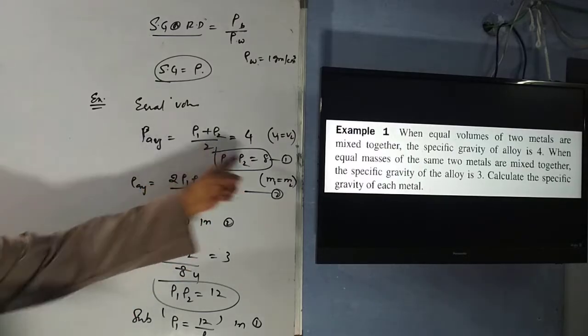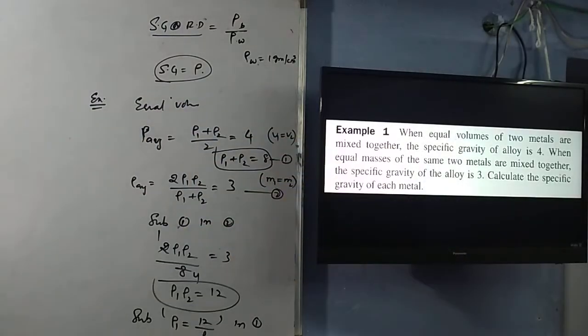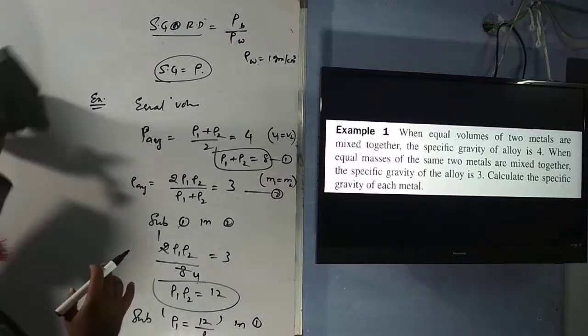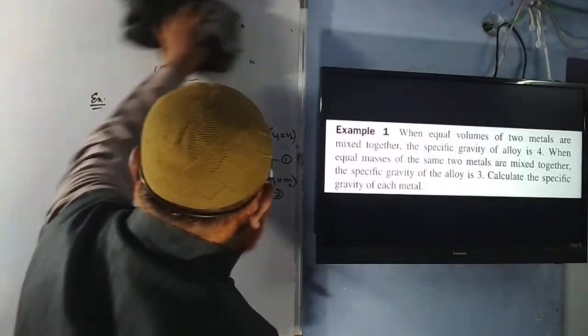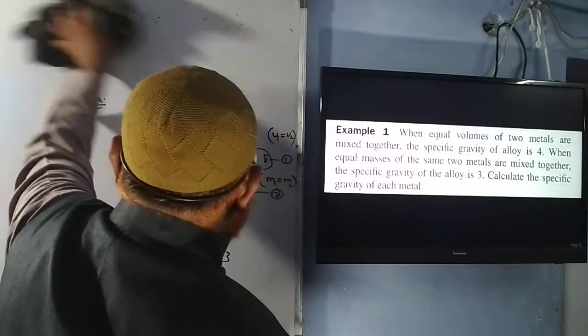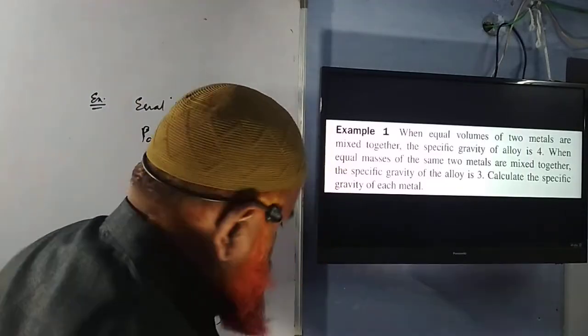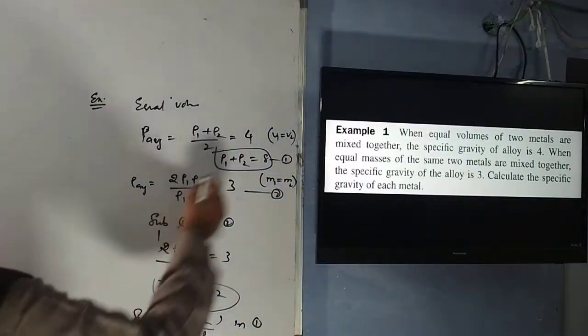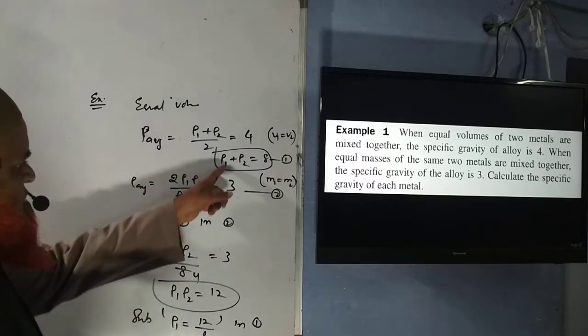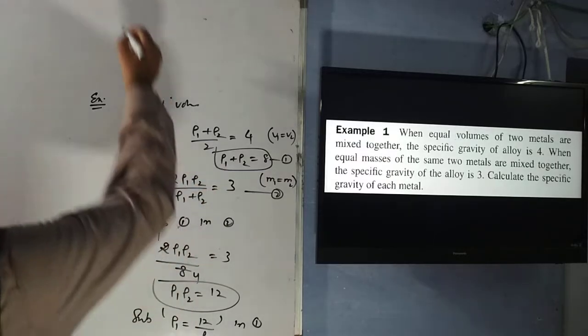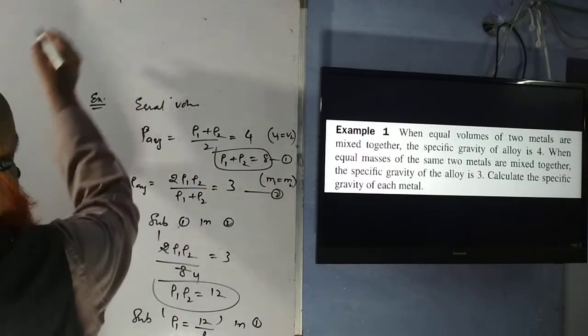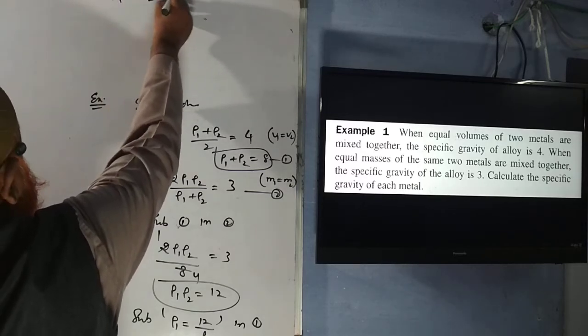Here we're going to substitute. Then what are we going to get? You'll get a quadratic equation. So let us write the equation once again: rho 1 plus rho 2 is equal to 8.